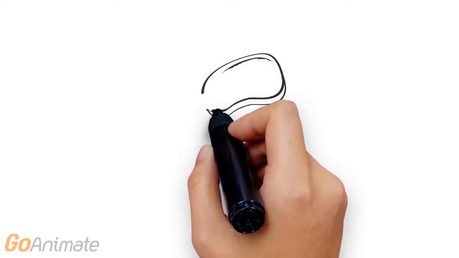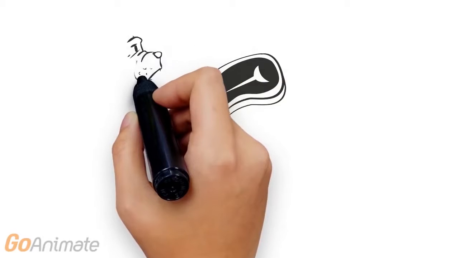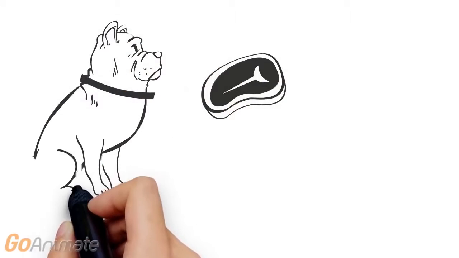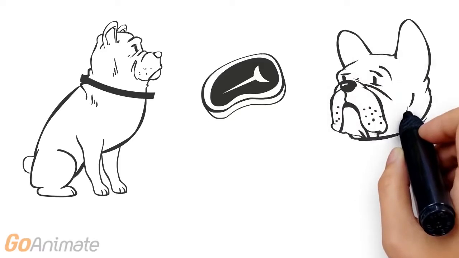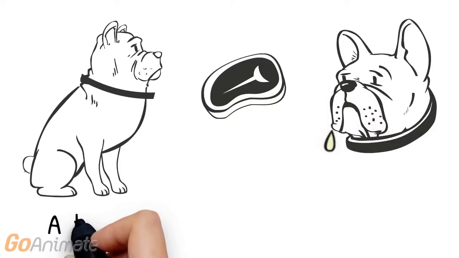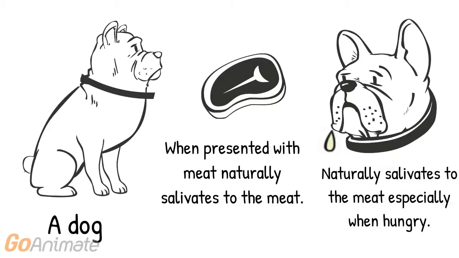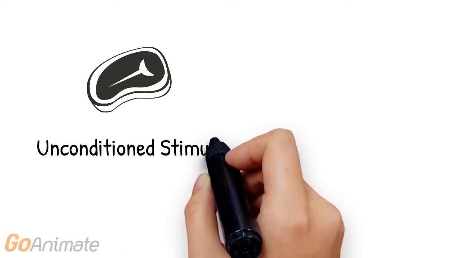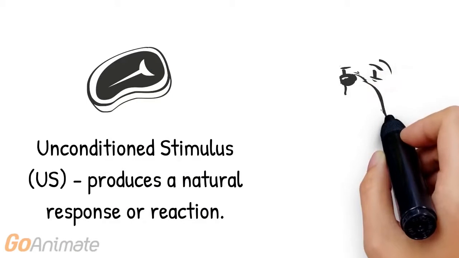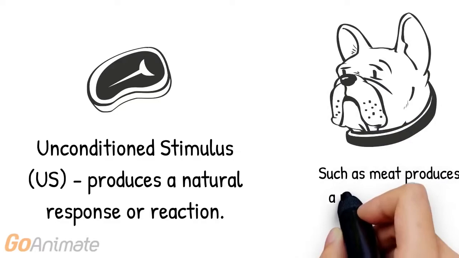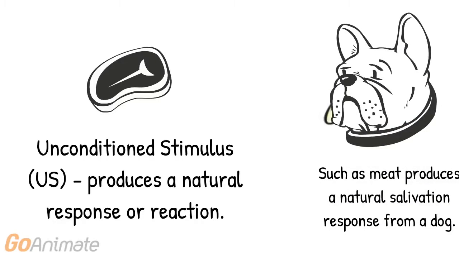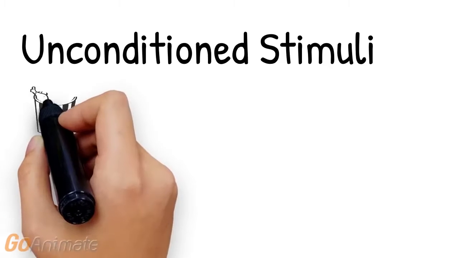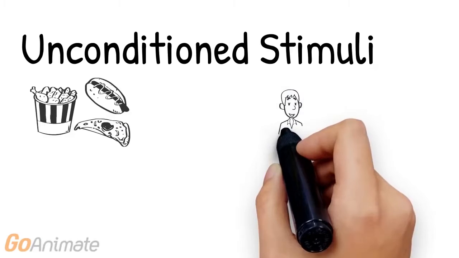The first thing that Pavlov did was he presented a piece of meat to dogs. And of course, like most hungry dogs, they would salivate, or drool, when they saw the piece of meat. The unconditioned stimulus in the previous case is the meat, because the meat produces a natural reaction from the dog by the dog salivating. So anything in your environment that produces a reaction that's not a learned reaction is called an unconditioned stimulus. Remember that an unconditioned stimulus is something that you don't have to learn.